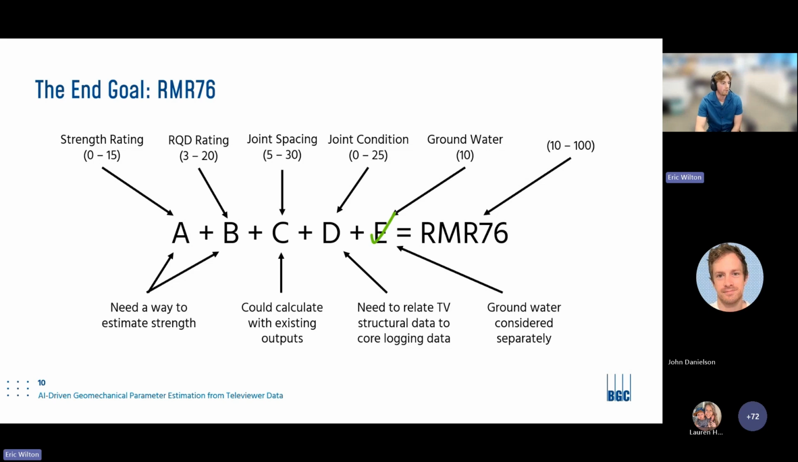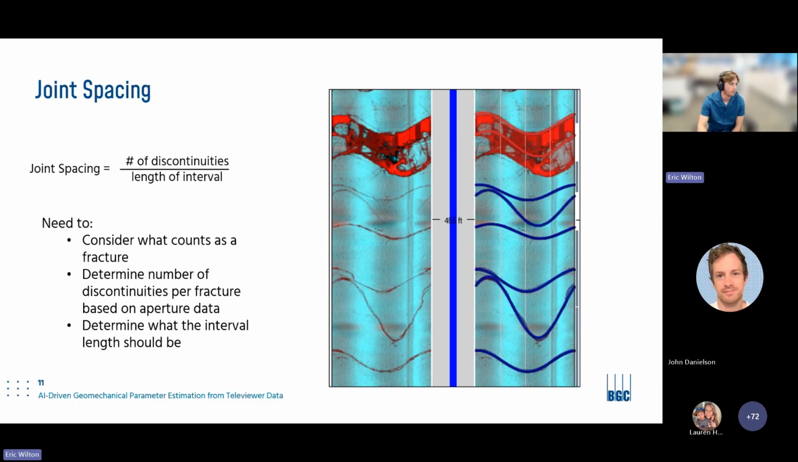Throughout this presentation, I'll be checking off each of these constituents as I explain them. We already have groundwater covered; we'll just set that to 10 and omit it from here on out. Next, as I mentioned, we have joint spacing. Again, we have the depths and we have the structures identified. We really just need to consider what we count as a fracture and how many of these discontinuities we're going to assign per meter.